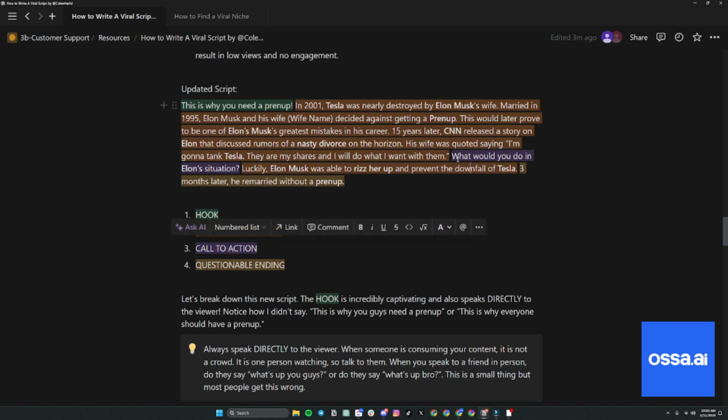And then this call to action, right? What would you do in Elon's situation? See how I don't have the call to action at the end? Why don't I have it at the end? Why don't I have follow for more? Why don't I have, what would you do in his situation?